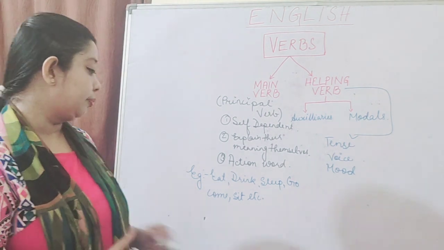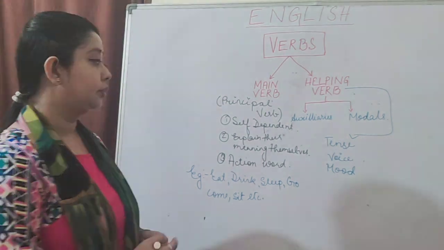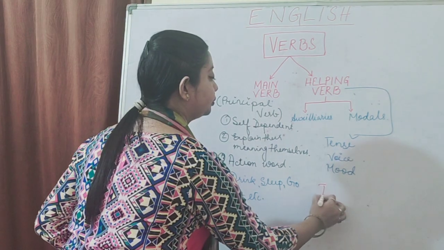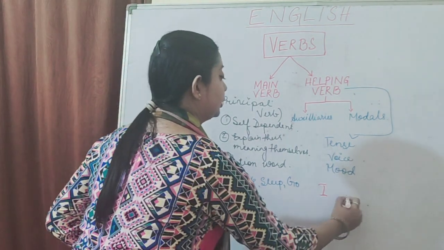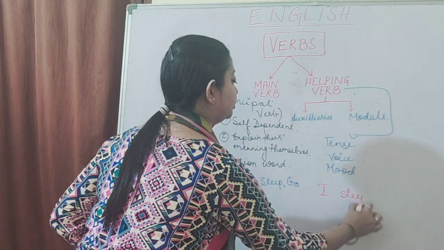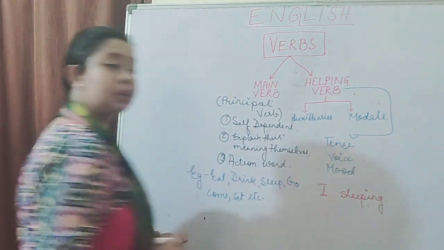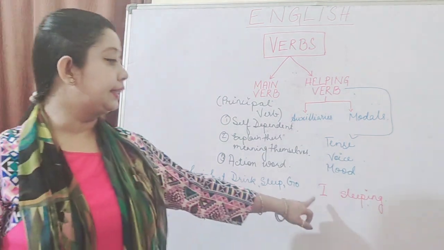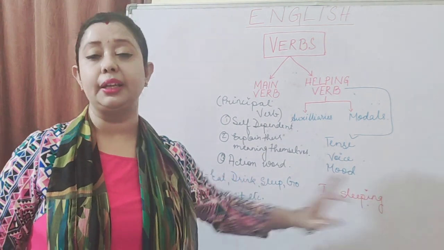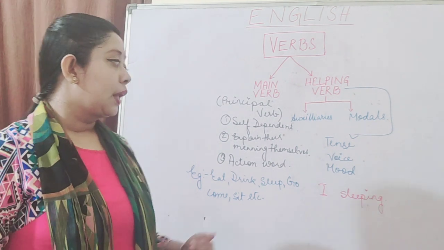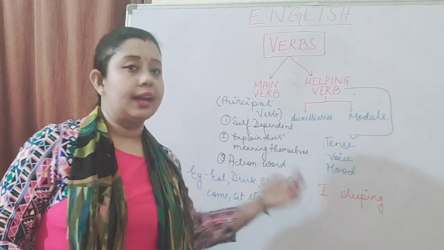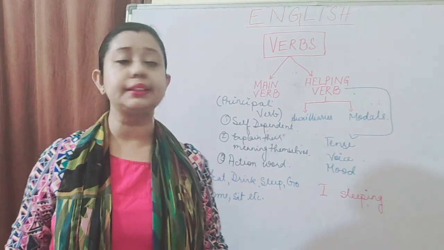Now, for example, if I write down a sentence, I sleeping. We all know what the meaning of I is.